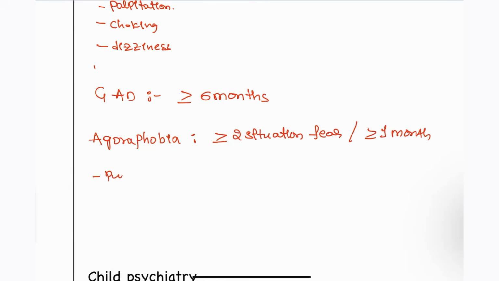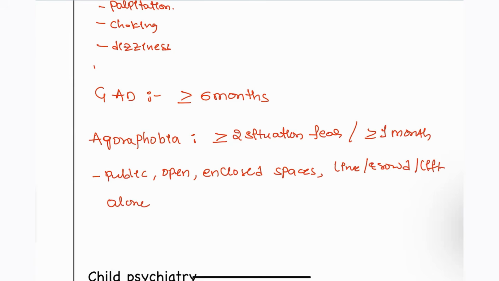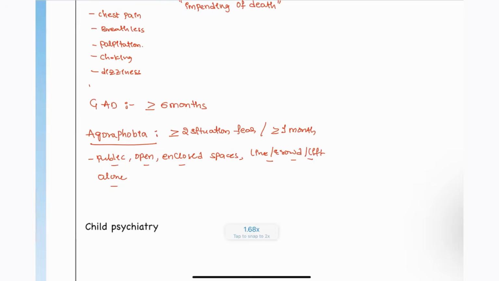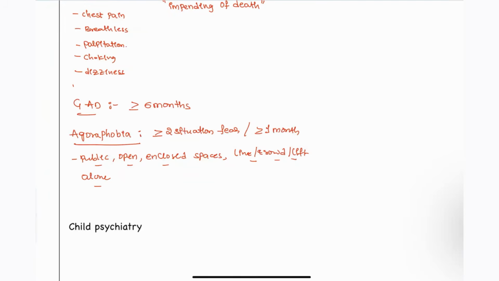For example, public places, open spaces, and also enclosed spaces, right? These kinds of things, or being in a line, crowd, lift, and being alone, all these places, open and closed spaces, lines, crowds, lifts, alone also, everything will be in patients with agoraphobia. They are going to fear these situations, right? That is one of the other diseases considered in anxiety disorders.